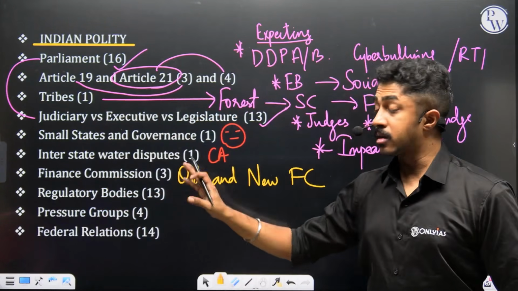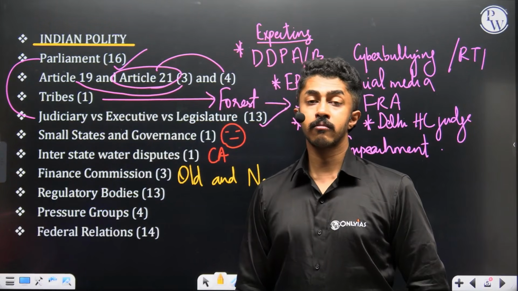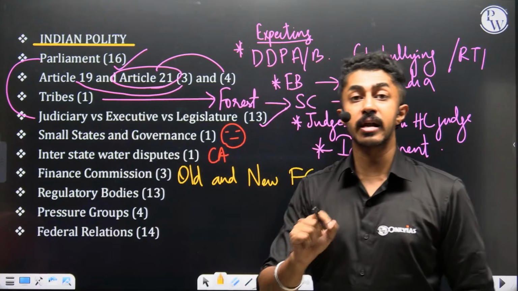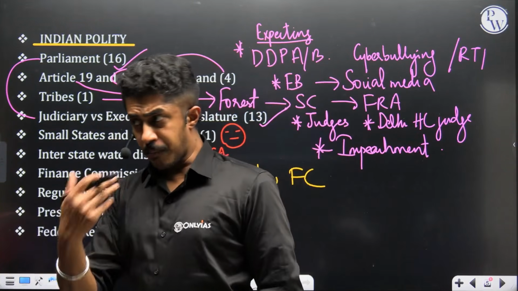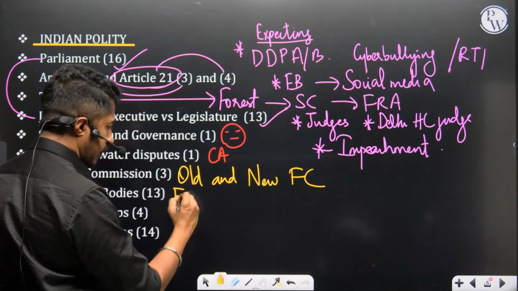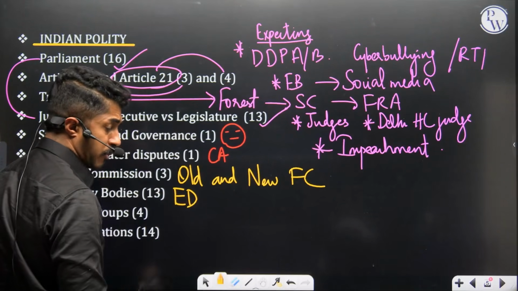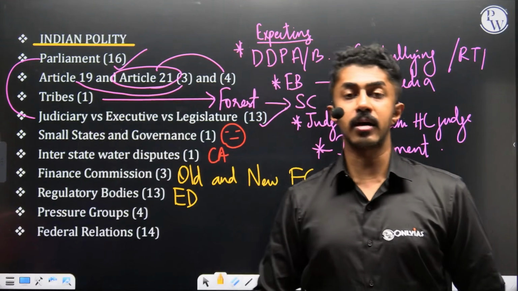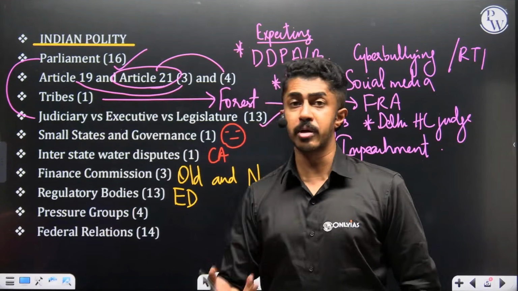Regulatory bodies, again 13 questions have come, which again is more or less current affair related. So some of the bodies that were in news again, for all the good and the wrong reasons, definitely we know. Enforcement Directorate was there. I'm not telling Enforcement Directorate is a regulatory body, but the fact of the matter is when it comes to money laundering, ED is the supreme body there.